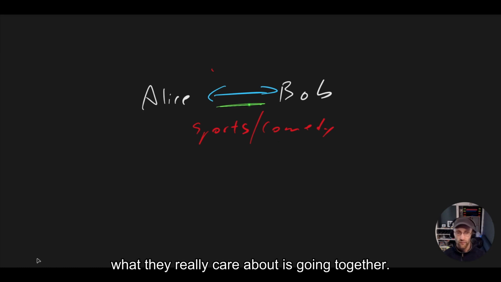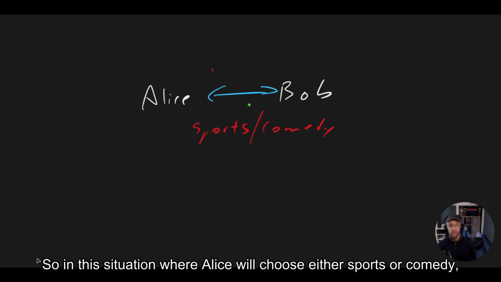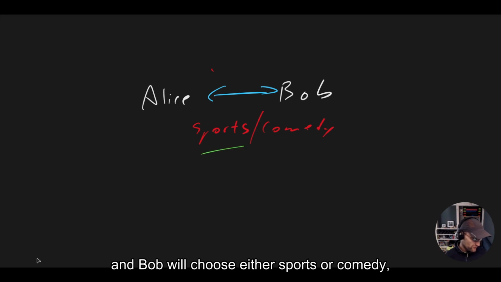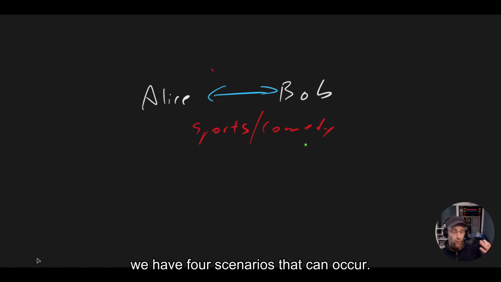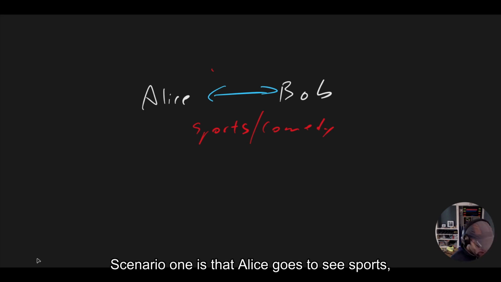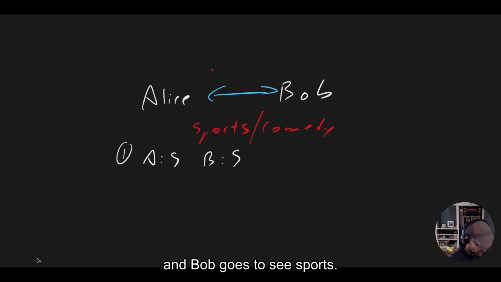about is going together. So in this situation where Alice will choose either sports or comedy and Bob will choose either sports or comedy, we have four scenarios that can occur. Scenario one is that Alice goes to see sports and Bob goes to see sports.